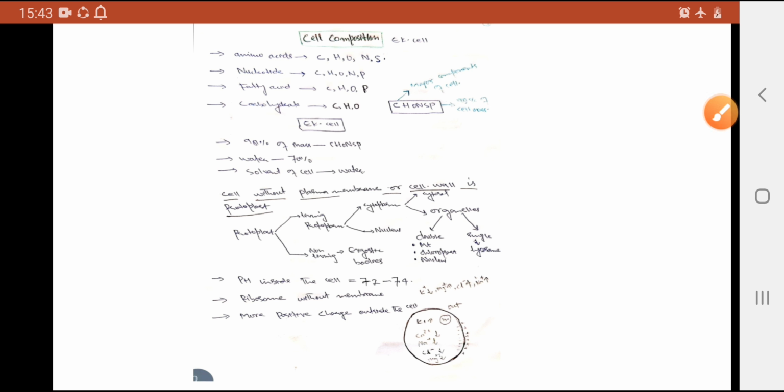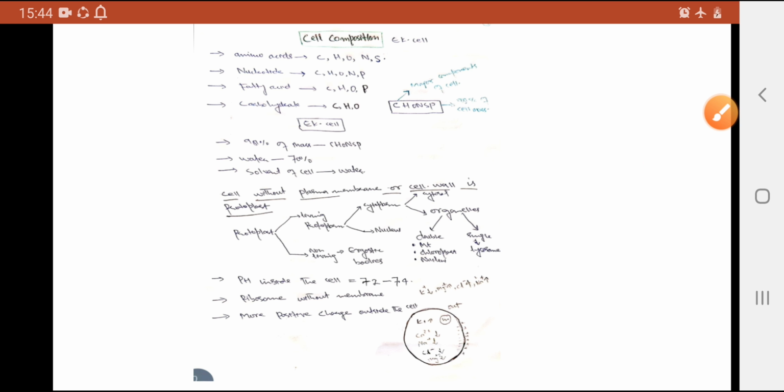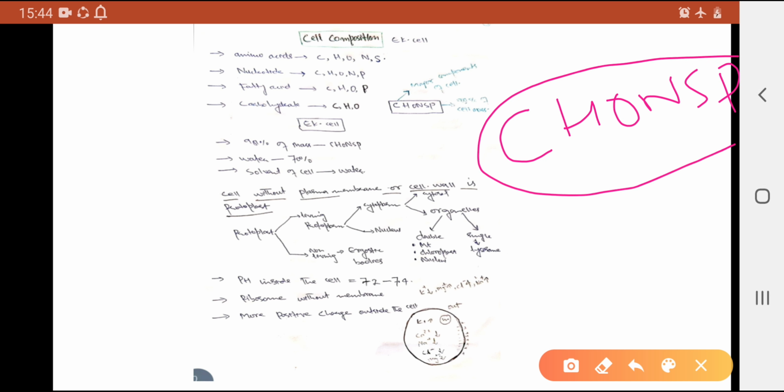Now the last, carbohydrates. This is the last one. CHO. Now if we conclude, we can sum this up. Here the elements are carbon, hydrogen, oxygen, nitrogen, sulfur, and phosphorus. This is the most important thing that is present inside the cell.